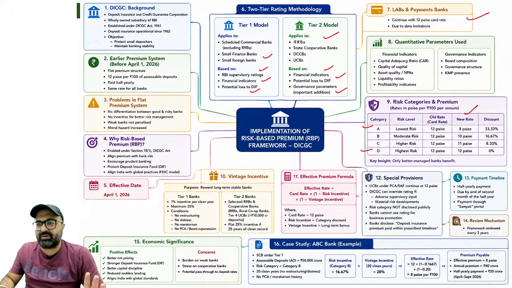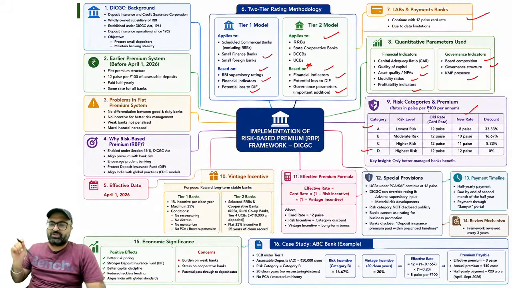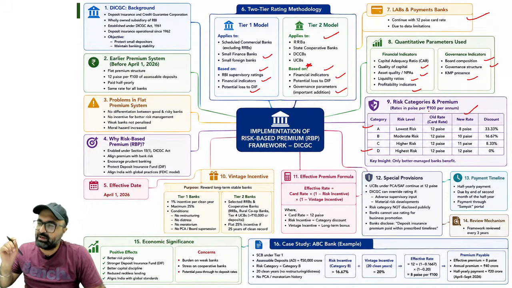Local area banks and payment banks, they will pay the same, that is 12 paisa for 100 rupees. Quantitative parameters used: financial indicators like capital adequacy ratio, quality of capital, asset quality or NPA, liquidity ratios and profitability indicators, and governance indicator. Governance indicator in case of tier 2 includes board composition, board governance structure as well as key managerial personnel presence, which you will also have to look at.